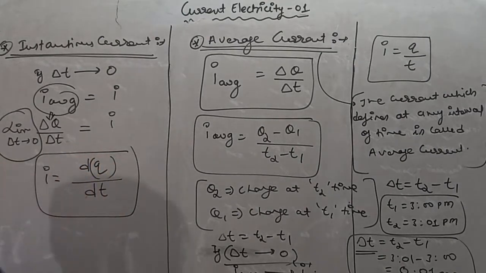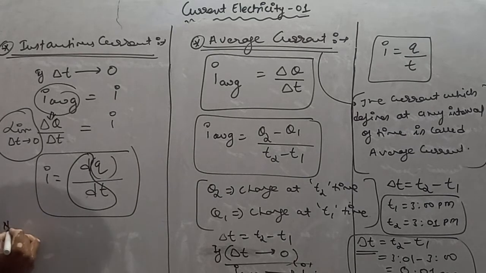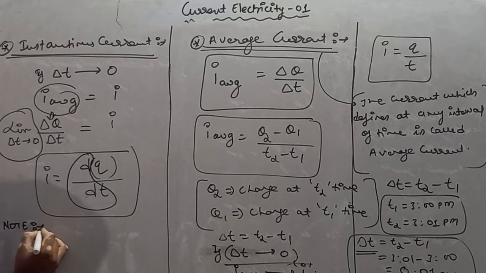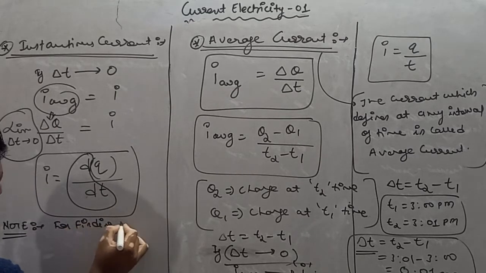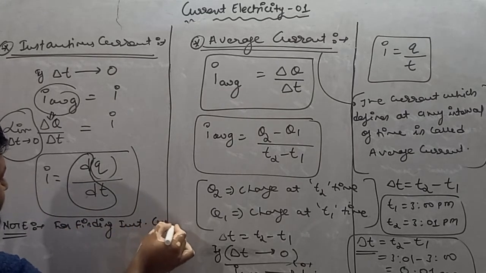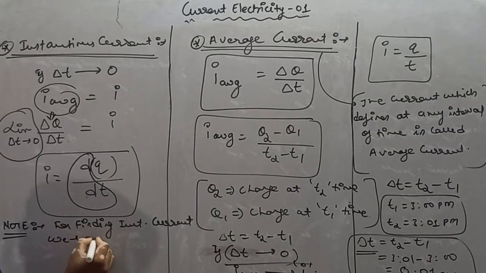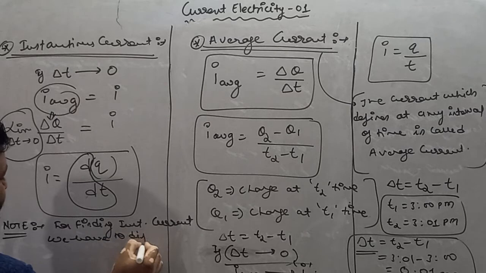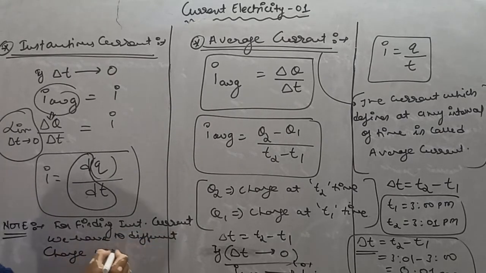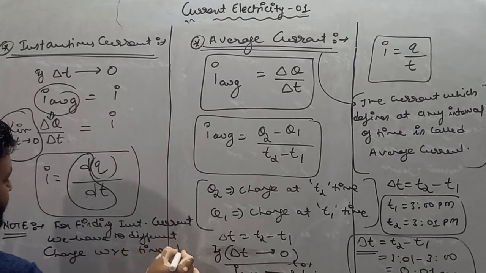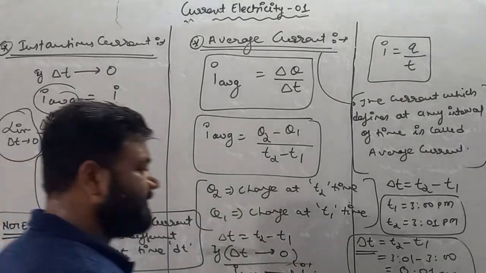Now see my dear student, this is nothing but the symbol of differentiation. So write down in the form of a note: for finding instantaneous current, we have to differentiate charge with respect to time dt.